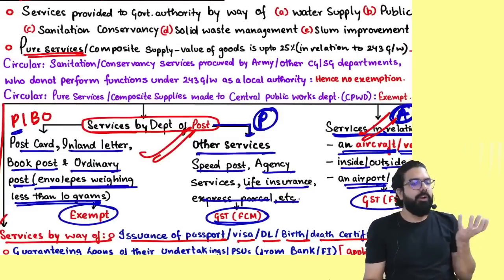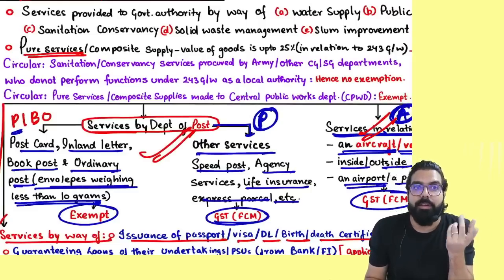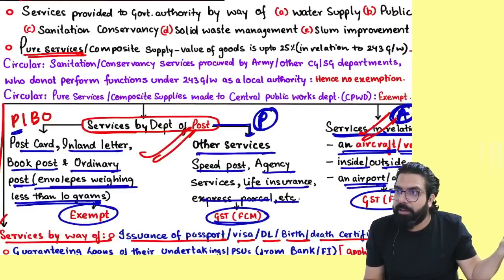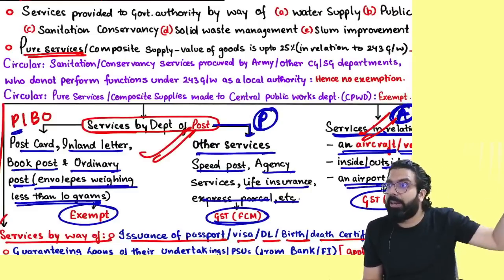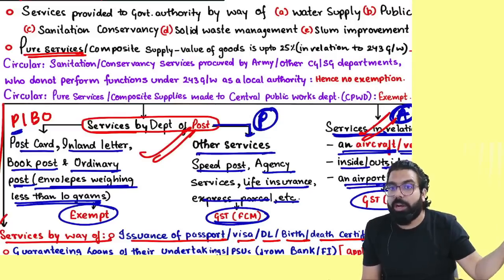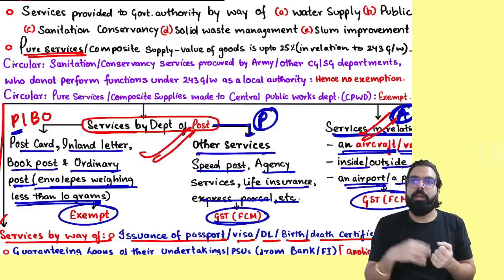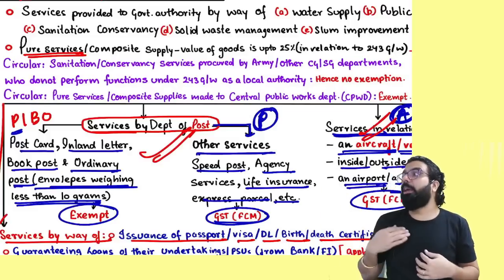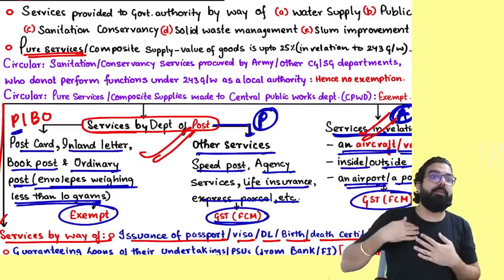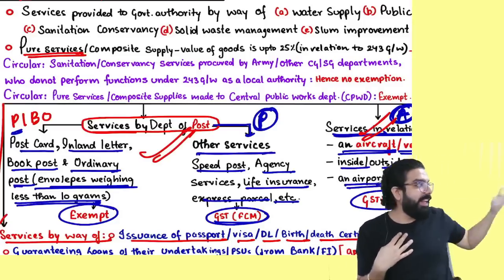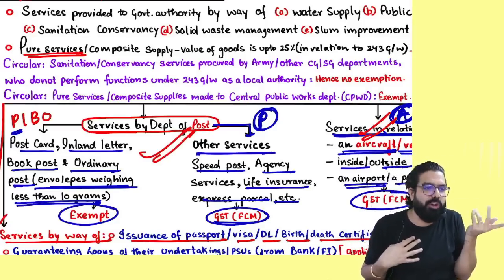Okay, people, local authority has to do what? 243 G and W activity like maintaining the road, maintaining the street light. Who will do this? Local authority. Will they do it themselves or outsource? Outsource. I went ahead and helped them. I provided them the service of cleaning the road. When they are doing it, it is neither supply of goods nor supply of service.